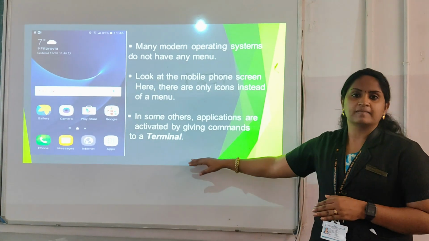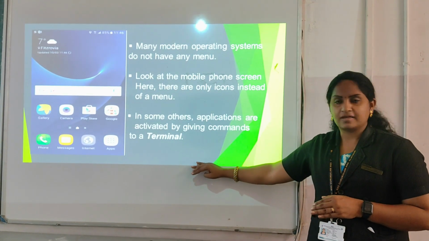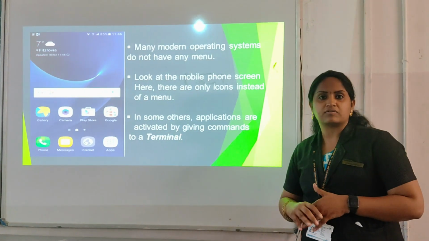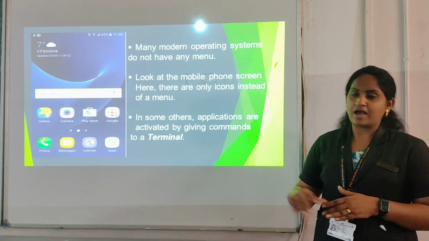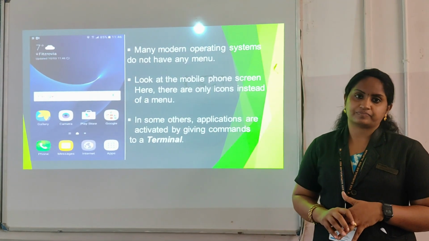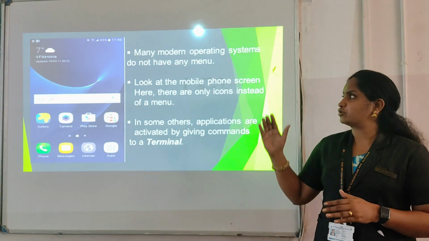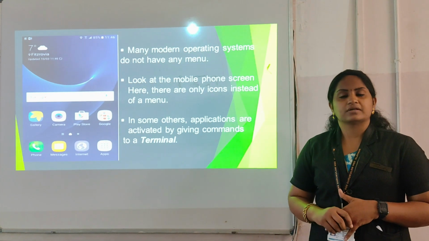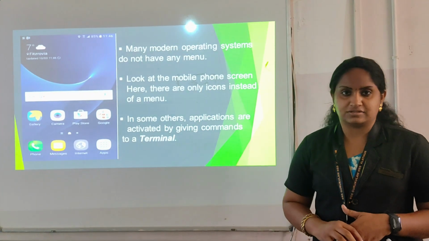In the system we are using the terminal. The updated versions of Ubuntu seem like a phone screen, and we have to activate the applications using this terminal window. Okay students, I will show you the contents we have discussed today. We'll see you in the next session.